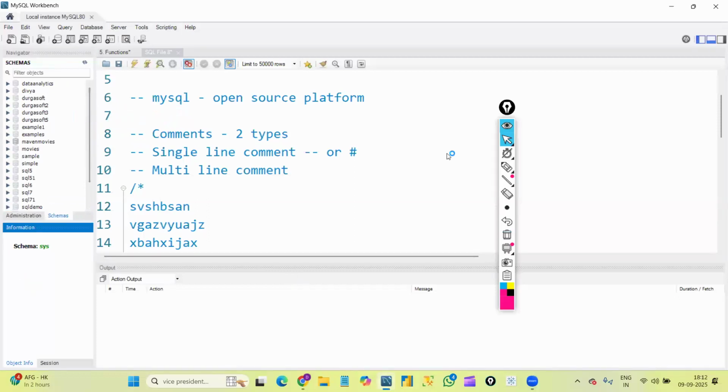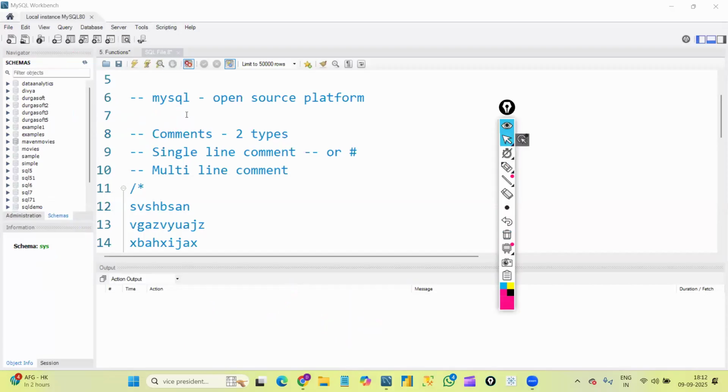This is the information section at the bottom. If we select anything from here, we can see the information about it in the information section. Previously I selected the sys database, and that is what it is showing me. And here at the bottom is the output section. Once we execute any queries, we can find the outputs here.